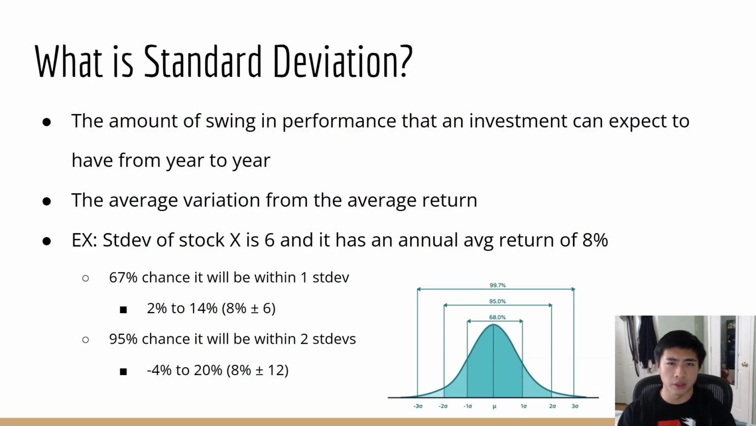Now I don't want to dive too deep into statistics here, but looking at this chart on the bottom, that is called a bell curve, right? It's basically how probabilities are distributed. So there's a 68% chance that it will fall within one standard deviation, a 95% chance that it'll fall within two standard deviations, and a 99.7% chance that it'll fall within three standard deviations.